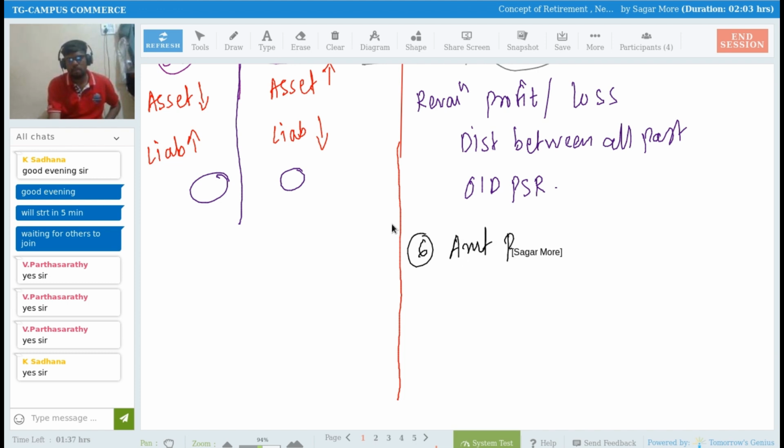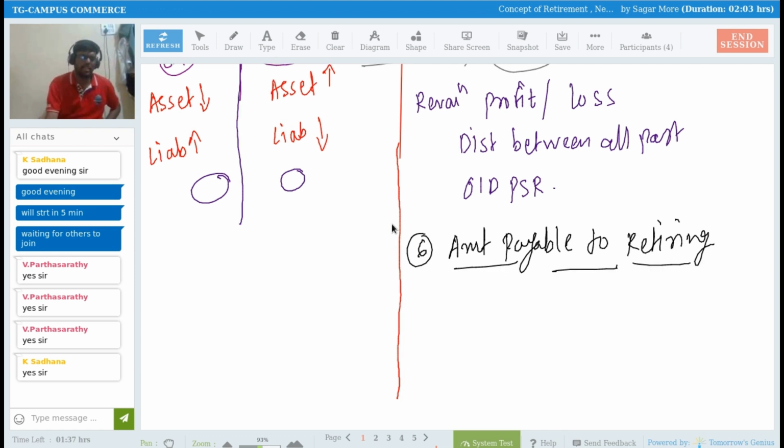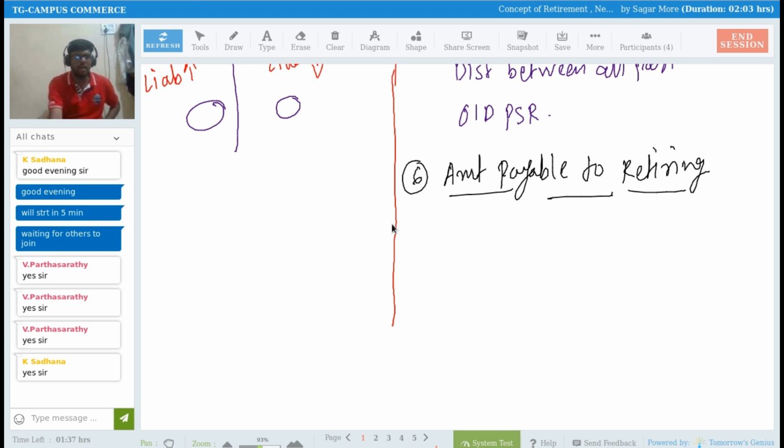I need to calculate the amount payable to the retiring partner. So what am I going to pay him? To settle his account, we have to pay repayment of his capital.